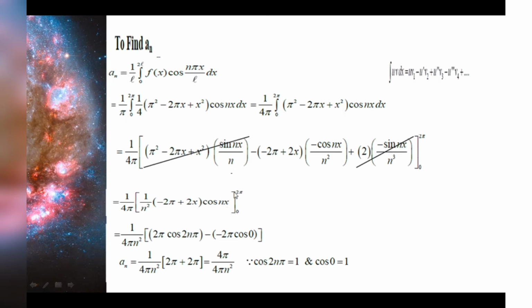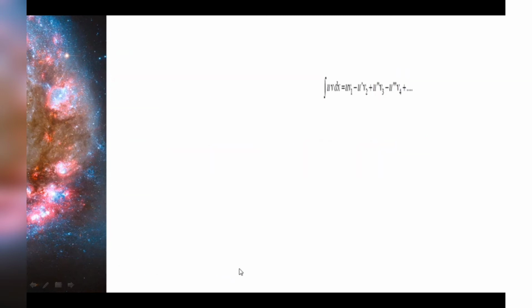If I substitute x as 2 pi in this place, it is minus 2 pi plus 2 into 2 pi. So this is 4 pi, and so we'll get 2 pi into cos 2n pi. Minus of, when x is taking the value 0, minus 2 pi into cos 0 value is 1, and the cos 2n pi value is also 1. So we will get this as 2 pi minus of minus, plus 2 pi. So this is 4 pi divided by 4 pi n squared. So cancel these two, we will be getting an as 1 by n squared.